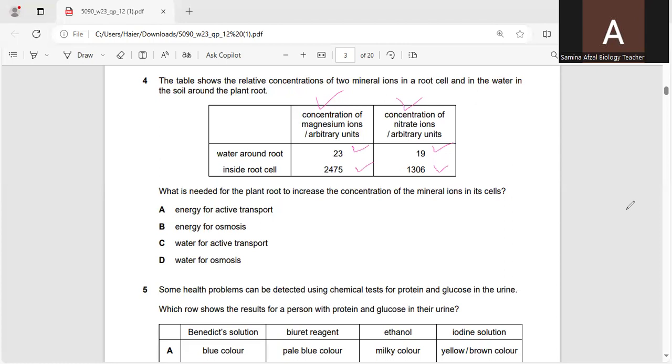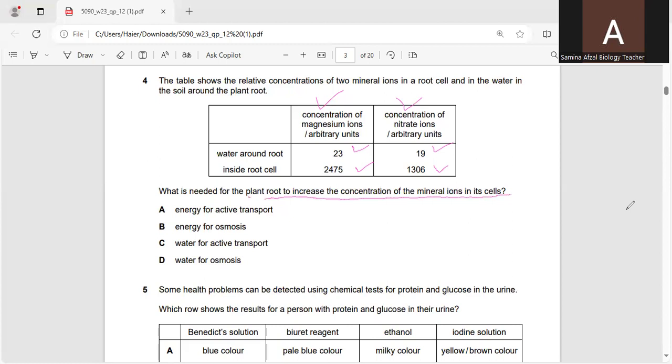So what is needed for the plant root to increase the concentration of the mineral ions in its cells? Definitely here you can see that the concentration outside is low and inside is higher in comparison to outside. So the ions have to enter into the plant root to increase the concentration in its cells.